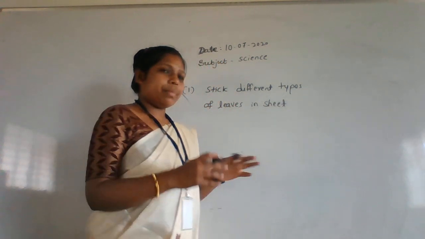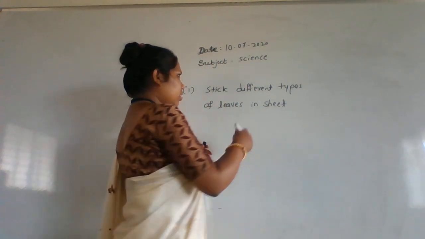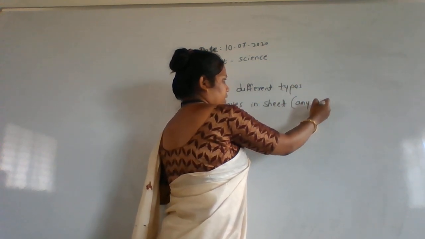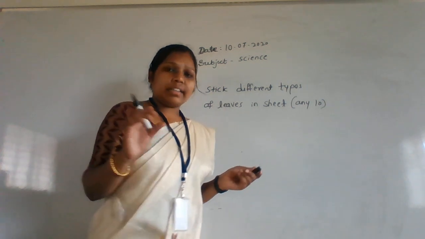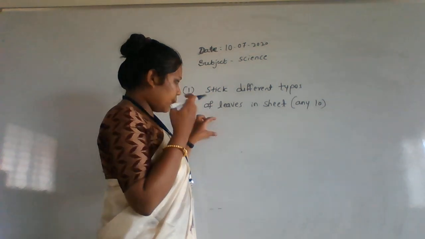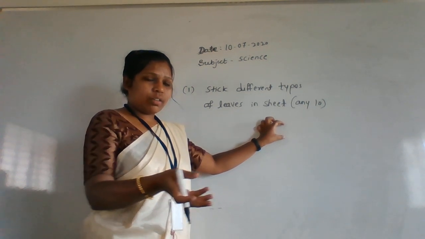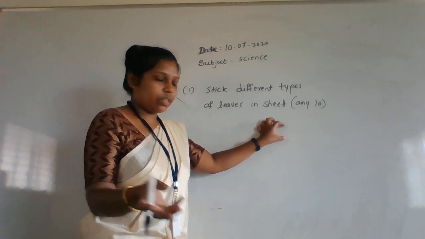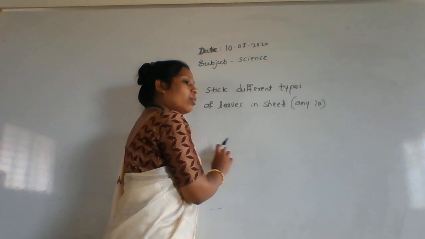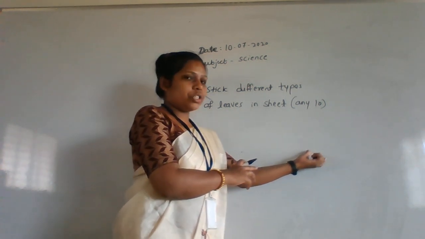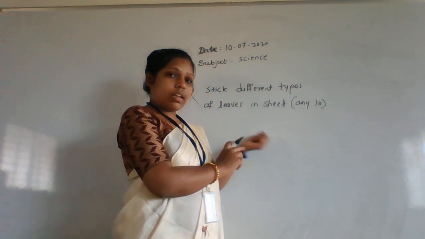Don't take a bigger card sheet. Take the leaves and attach them to a card sheet, or take a normal A4 size sheet, your wish, and write which tree leaf that is. You have to mention which tree each leaf is from.